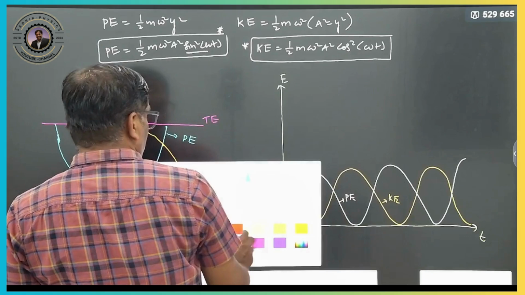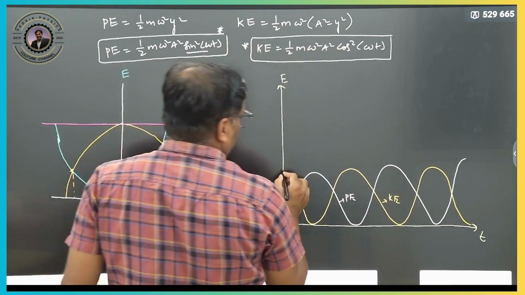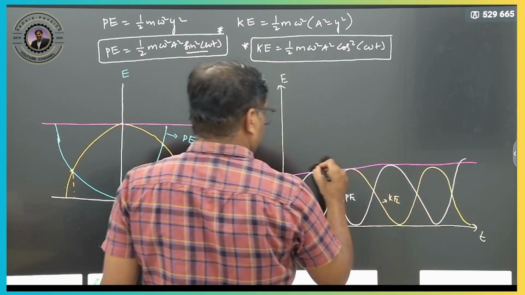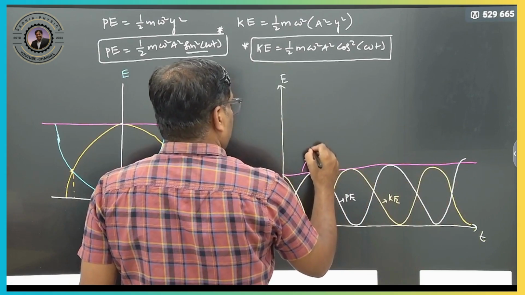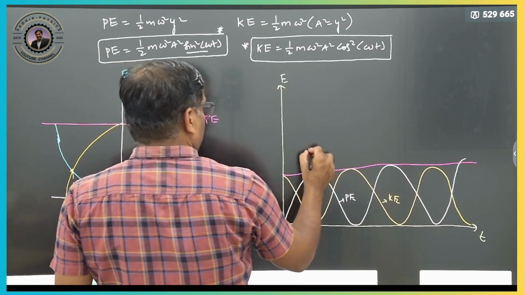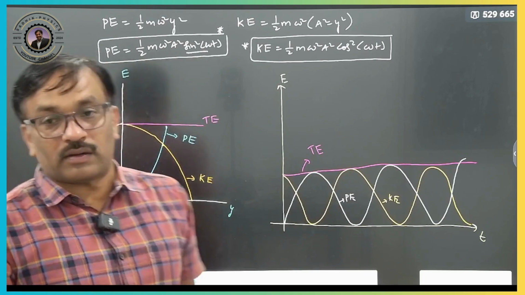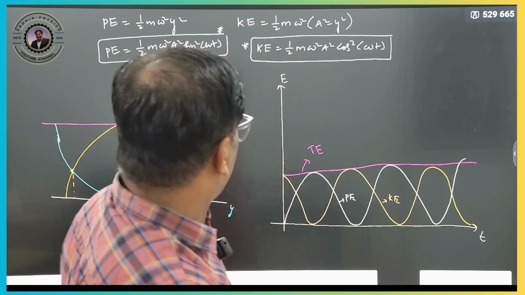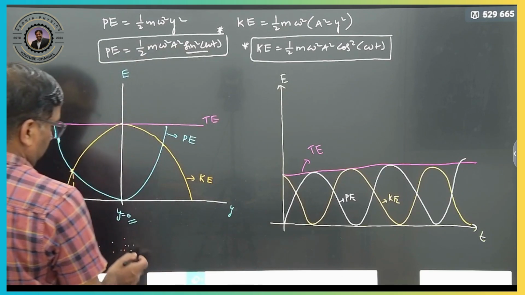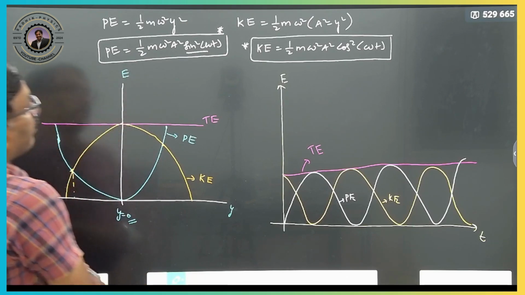So what about the total energy now? Again, you add these two: sin square theta plus cos square theta, so this will become 1. This constant line is nothing but the total energy graph. Clear? So these are the energy versus time graphs, and these are the energy versus displacement graphs. Clear?